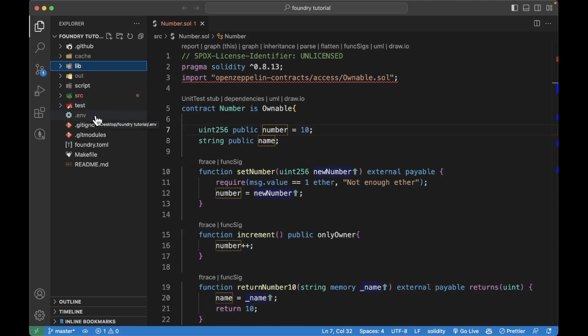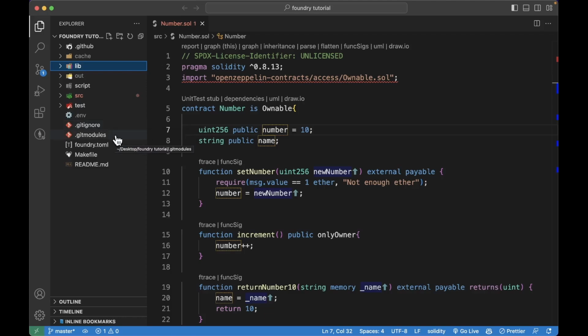We have a .env file. Again, this is not mandatory. This is where you store all the environment variables. We have a git ignore file. This is just a file that tells Git what files to ignore and not push to GitHub.